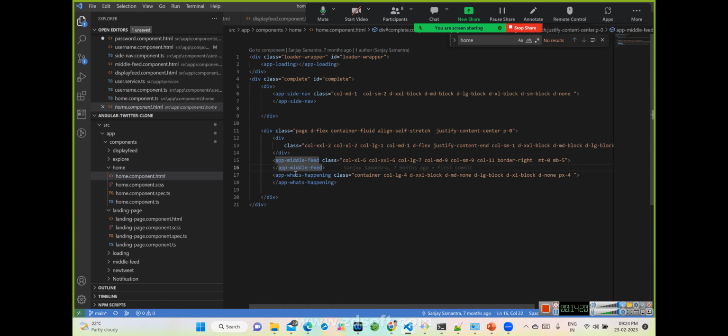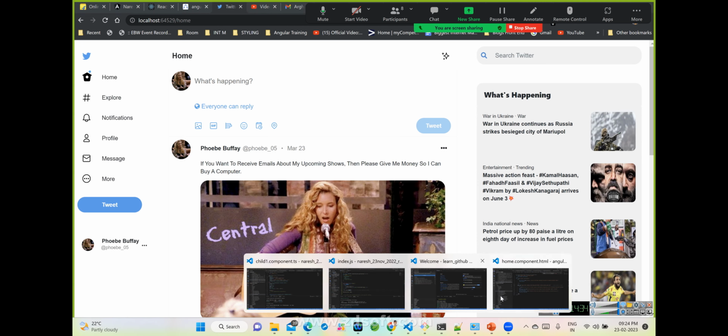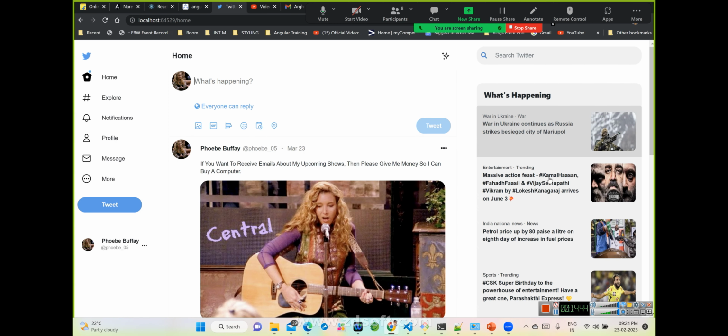And the middle section, this is another section, from here to here, the entire section. In this section we have a middle section and one what's happening section. If you see it once again here, this is the middle section, and these are the what's happening sections. The middle section is the middle portion of this app, and what's happening is the right side. We'll go deep into that.